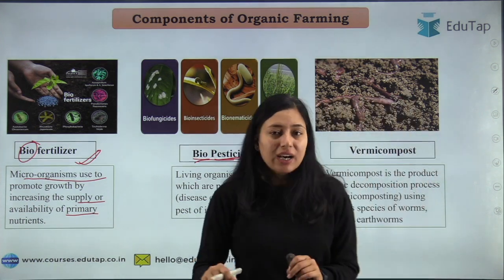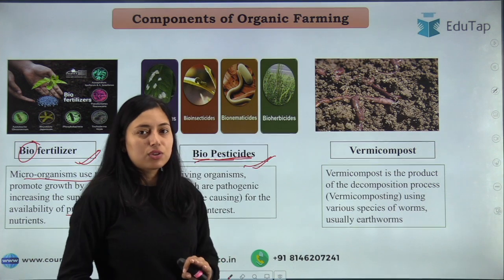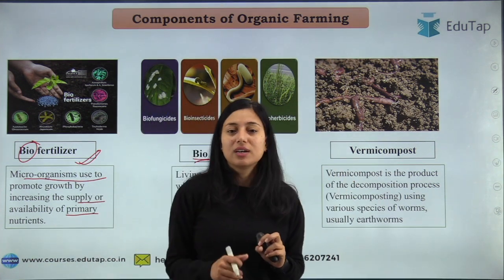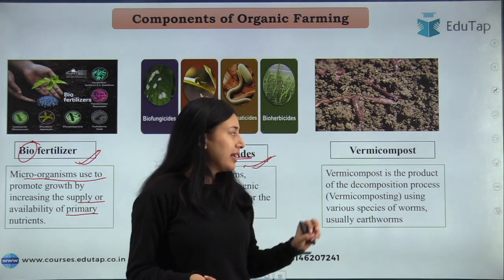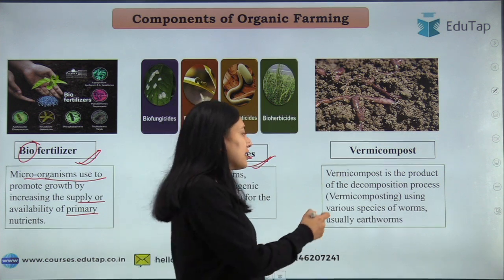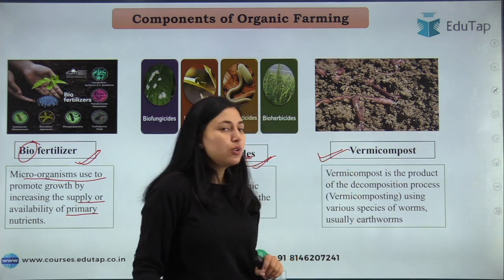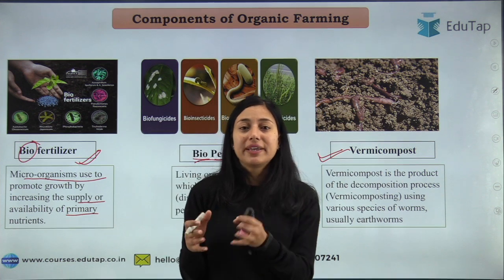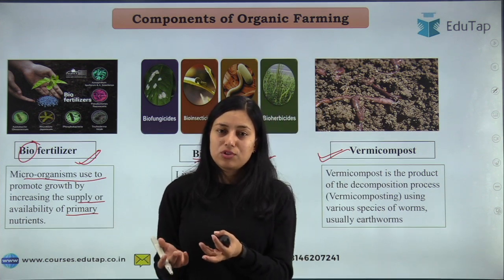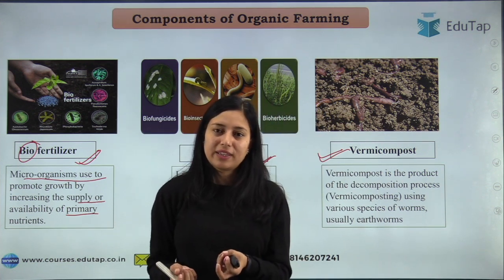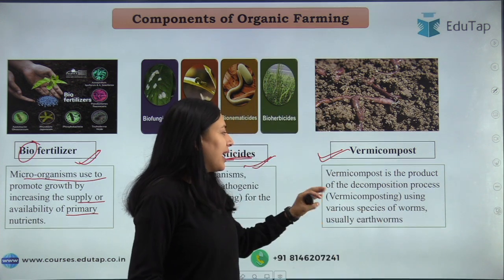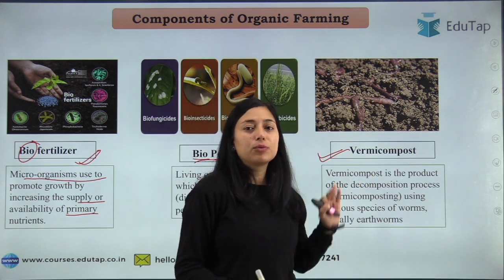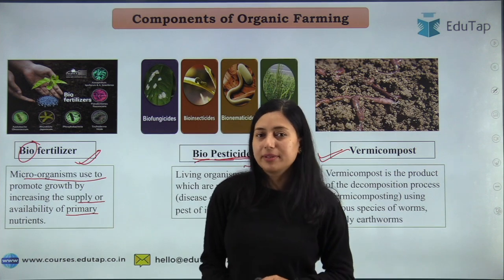Okay, now moving on to the vermicompost. Okay, this is a type of manure, okay, which is enriched. It has its own advantages. So students, vermicompost में क्या होता है कि we are using earthworms for making compost. Okay, quality compost क्यों यूज करते हैं? क्योंकि quality compost बनता है. So that is your vermicompost, and this vermicompost is being used in your organic farming.